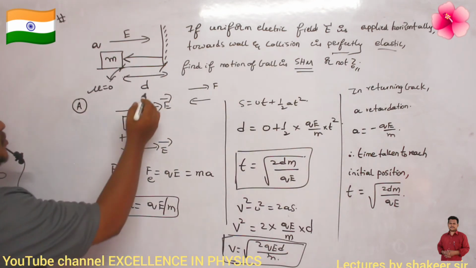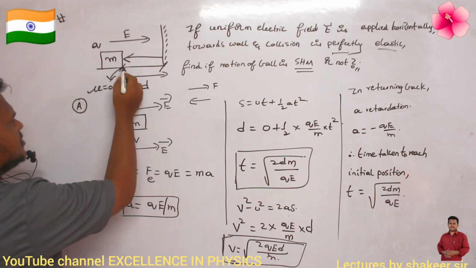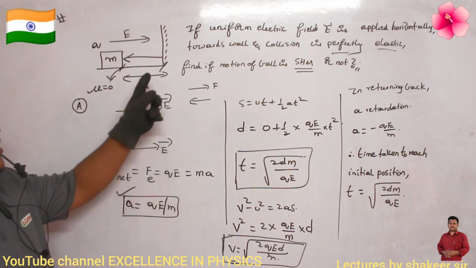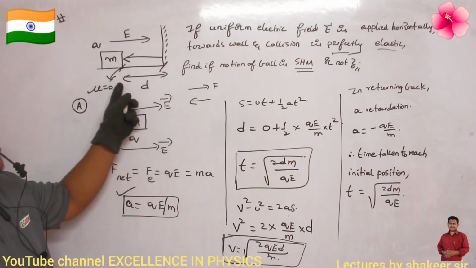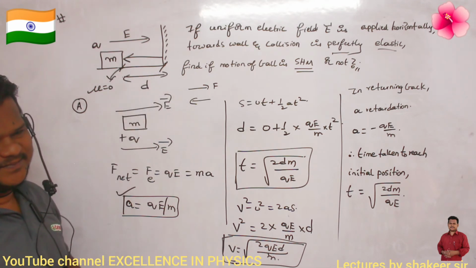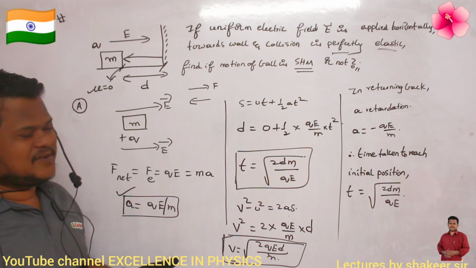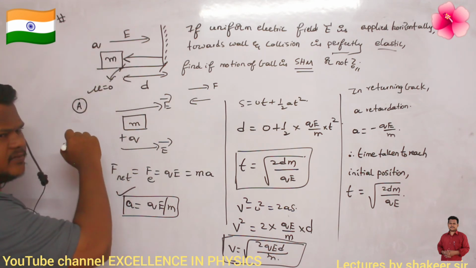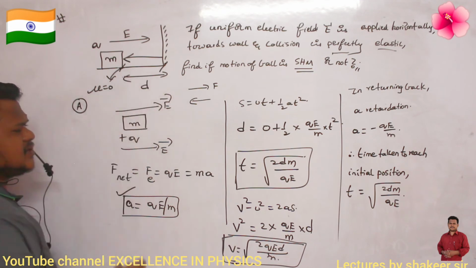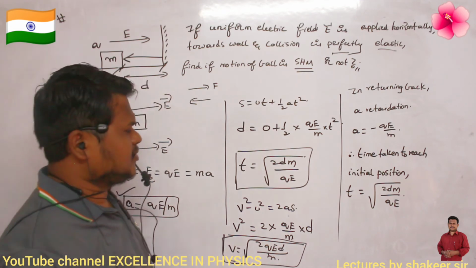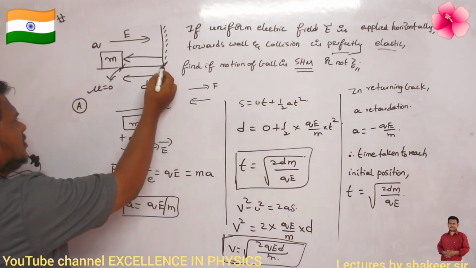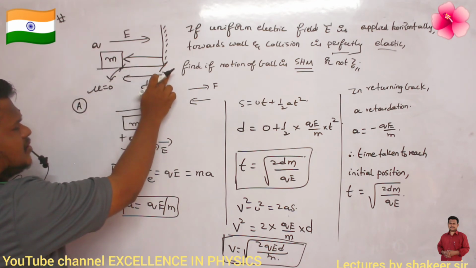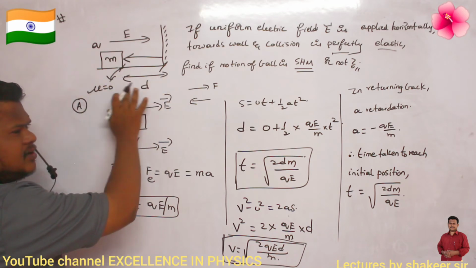Now by the time this body reaches here, what will be its velocity? Velocity will be 0. Why will the velocity be 0? Because previously it started from 0 velocity only. So when it reaches here, again its velocity will be 0. Clear? So it will reach here and again experience some force, go and strike the wall, and return back. So it will definitely oscillate.